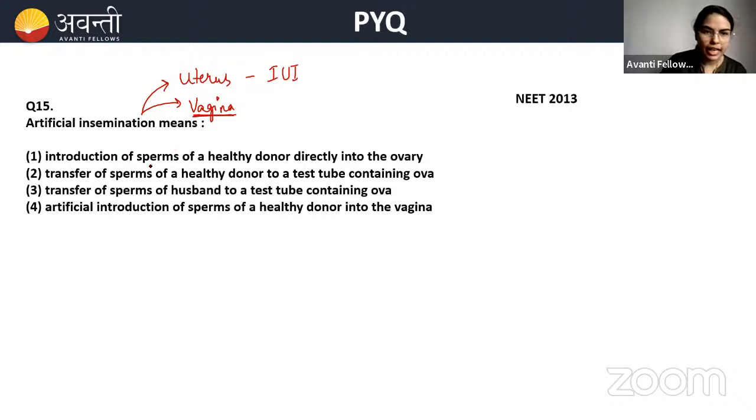Now look into the options. Introduction of sperm of a healthy donor directly into ovary? No, not into ovary. Transfer of sperms of a healthy donor to a test tube containing ova? No. The sperms are directly inserted inside the female body, either uterus or vagina. Okay, Sneha, it is not transferred into a test tube, beta. It is inserted directly into the uterus.